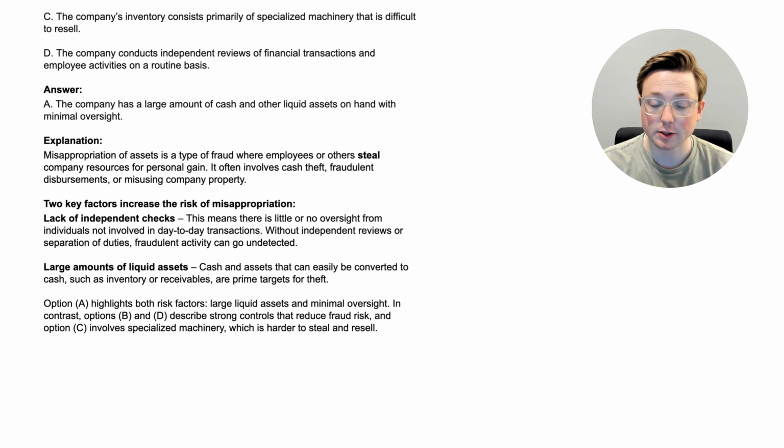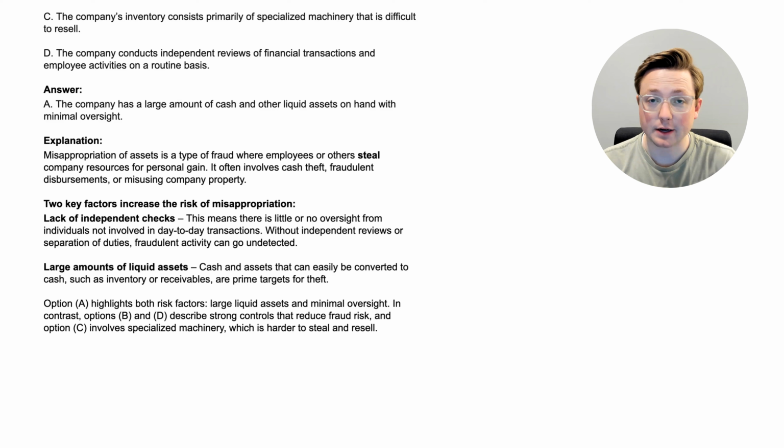All right, here we are at the answer, A. The company has a large amount of cash and other liquid assets on hand with minimal oversight. So that would be a big red flag for misappropriation of assets. Let's go through this explanation. Misappropriation of assets is a type of fraud where employees or others steal company resources for personal gain. So they're not lying about things on the financial statements necessarily. They are just stealing the assets of the company. It often involves cash theft, fraudulent disbursements, or misusing company property.